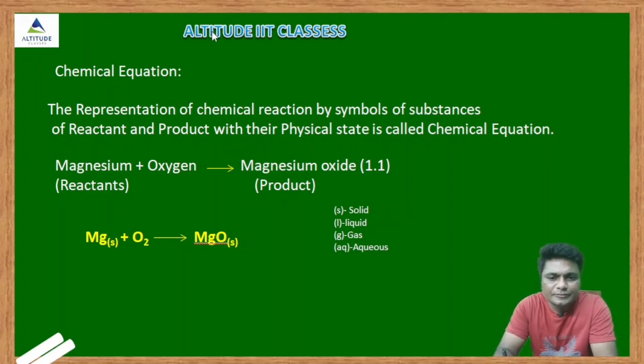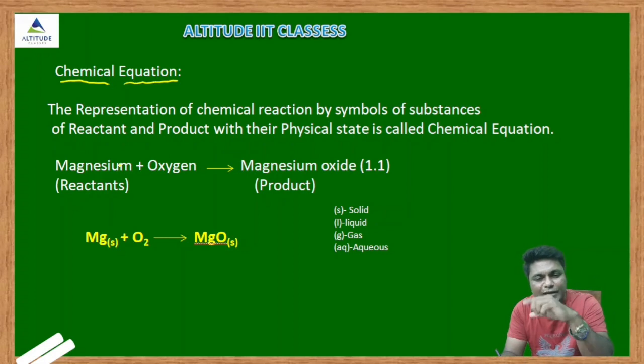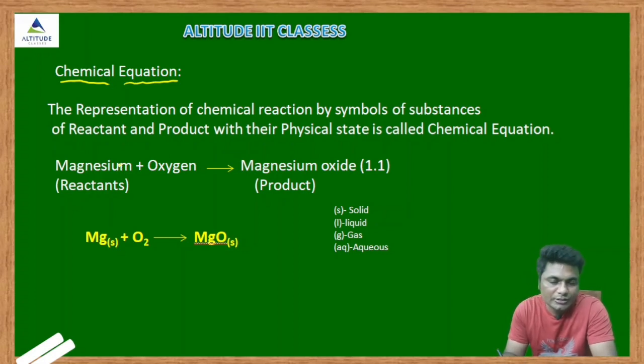See here guys, whatever we studied in activity 1, we wrote in word form: magnesium reacts with air and gives the salt magnesium oxide, hydrogen gas and O2 gas react to give liquid water, and potassium iodide reacts with lead nitrate to give lead iodide. These are the chemical reactions.